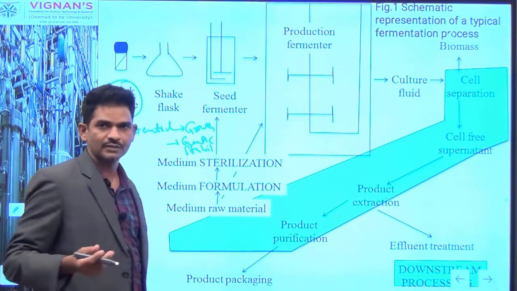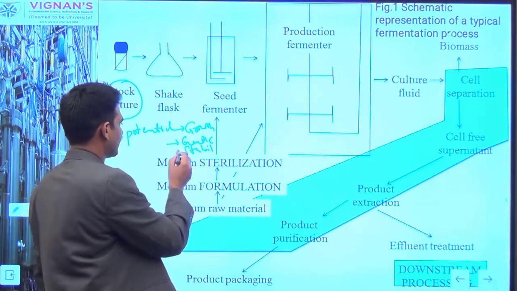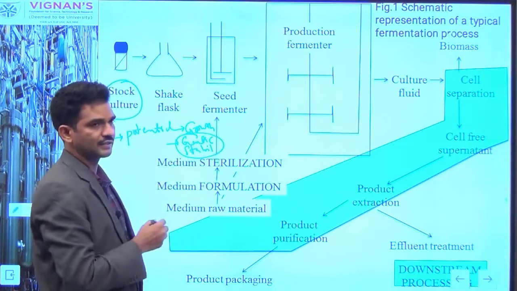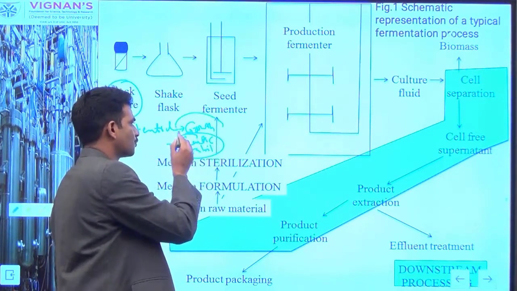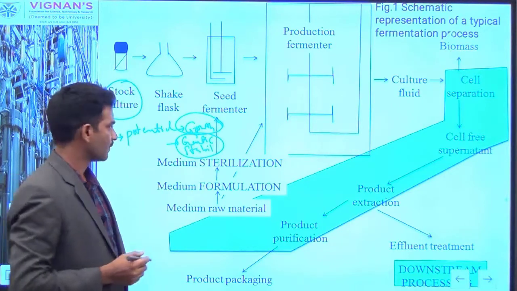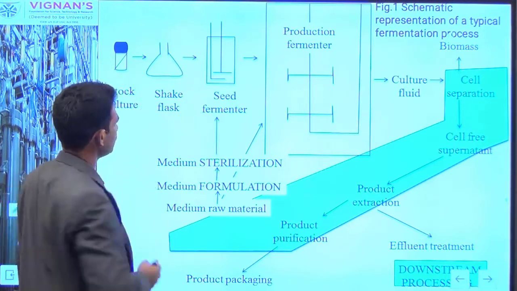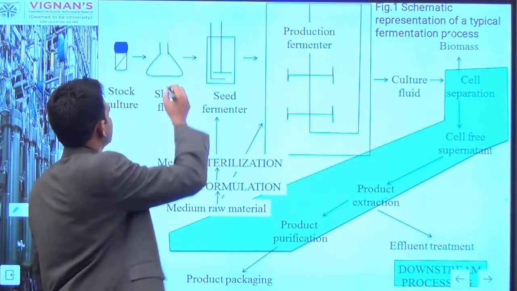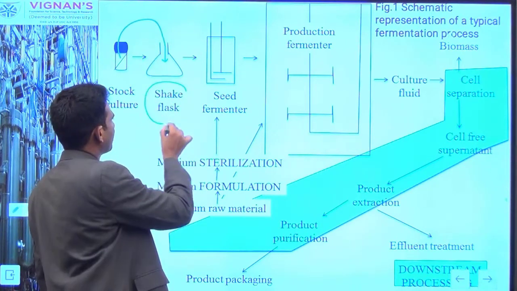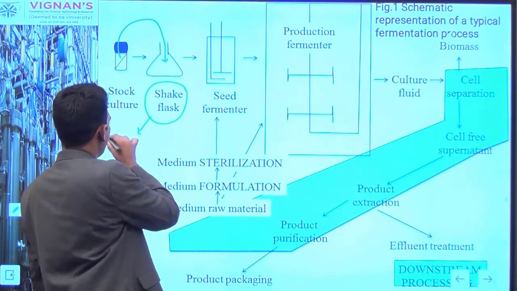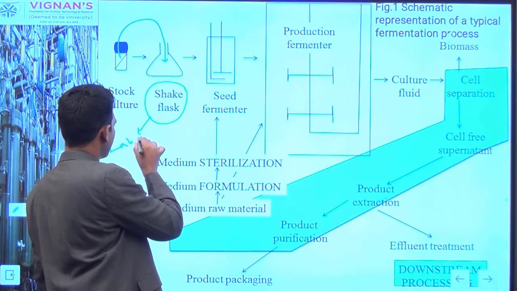Inoculum is nothing but a dense mass of cells. So your selected cells should have more genetic stability and produce more growth of the cells. Then our second step is the flask fermentation process, which is usually a lab scale fermentation process.